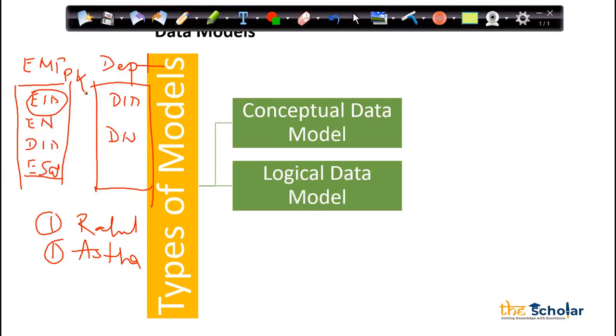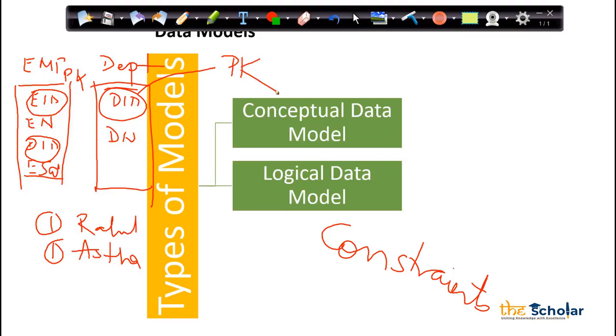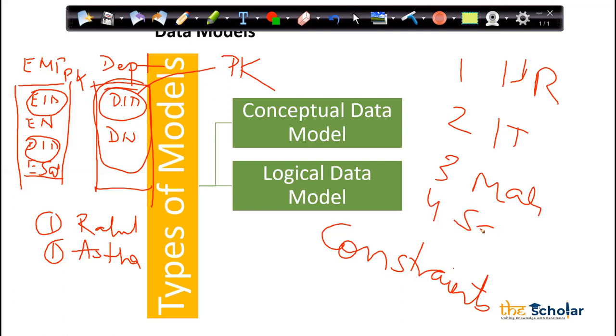So now I started talking about constraints. These are known as constraints. Primary key constraint, we'll talk about that in the next weekend class in much detail. Foreign key constraint. Now what is a foreign key? You see here, department ID is present in both the tables. But in this table, department ID will be the primary key, because in this department table I cannot duplicate: 1 HR, 2 IT, 3 marketing, 4 sales, 4 finance. No.